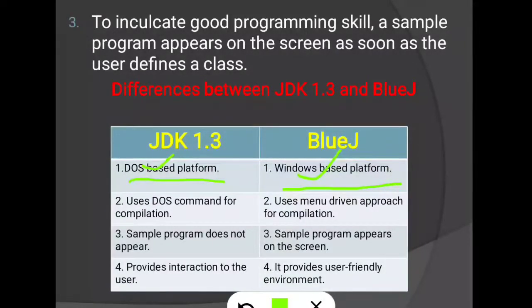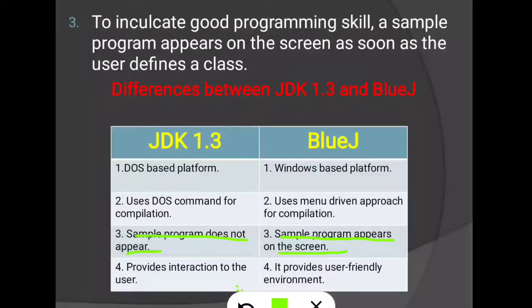Then next, JDK uses DOS commands for compilation, while BlueJ uses a menu driven approach for compilation. Then next, in JDK a sample program does not appear on the screen, but in BlueJ a sample program appears on the screen. Understood? Using this sample program we can develop our program easily.